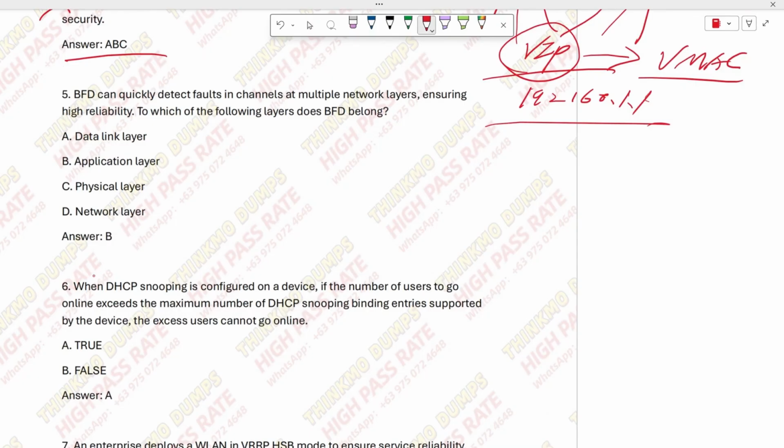All right, let's look at question 5. Question 5 is about BFD. It says that BFD can quickly detect faults in multi-layer network channels. So which layer does the BFD protocol belong to? Let me tell you, these things are all called applications. So what do they all belong to? They belong to the application layer. Right? They all belong to the application layer. It's just a matter of where you deploy them. Don't be misled by this, okay?